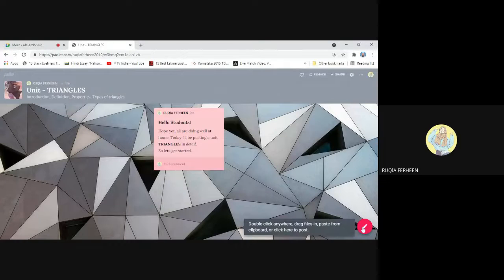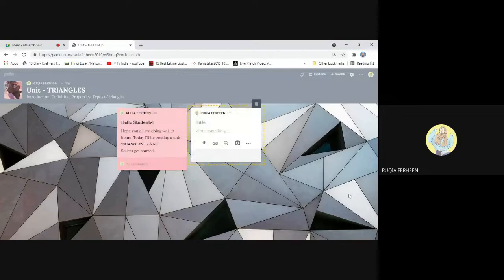Next we'll go with the definition. Here I type the definition. I've already typed the definition and kept it so that I won't take much of your time. The definition of a triangle goes like this.